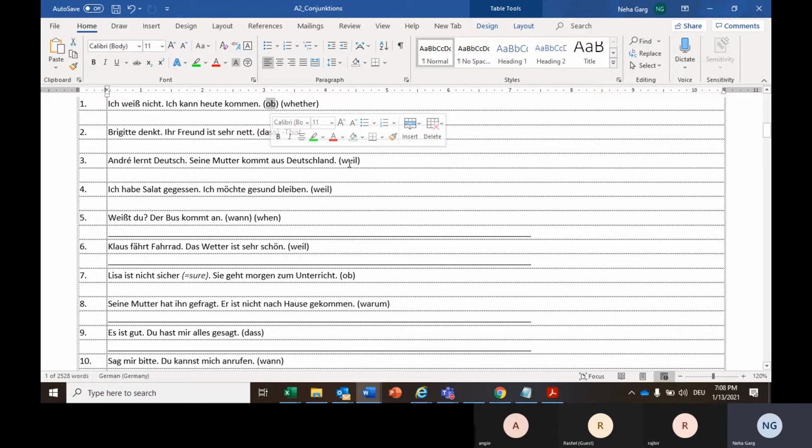And since all these conjunctions are the ones which change the sentence structure, we have to go with the particular one, like of weather. That has been given already. It's just you have to write the complete sentence. For example, ich weiß nicht, ob ich heute kommen kann. So, I don't know whether I can come today.